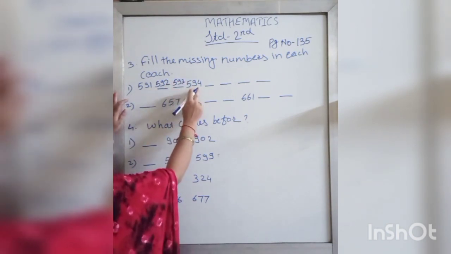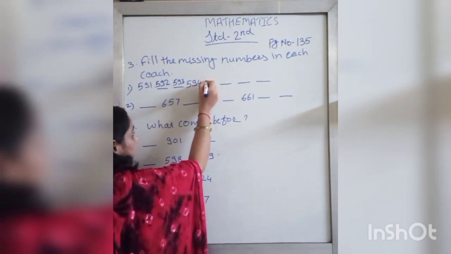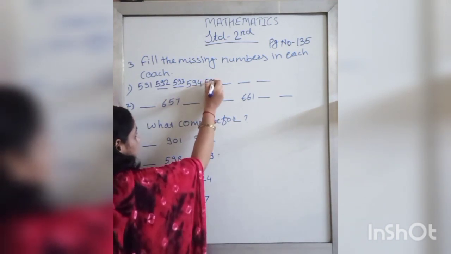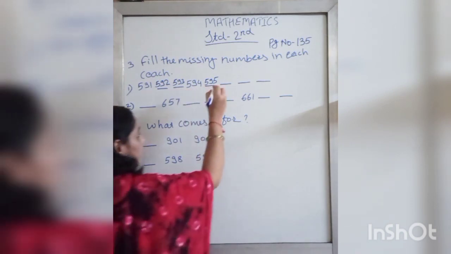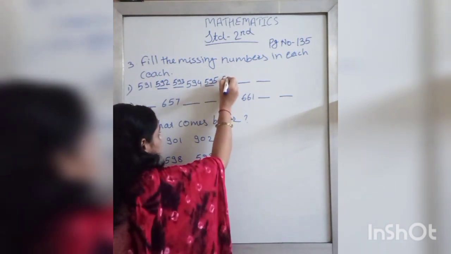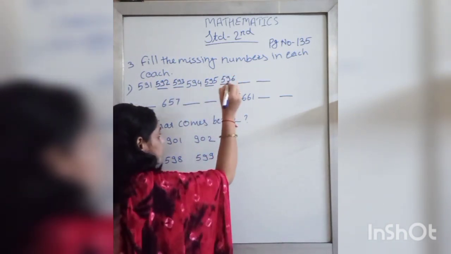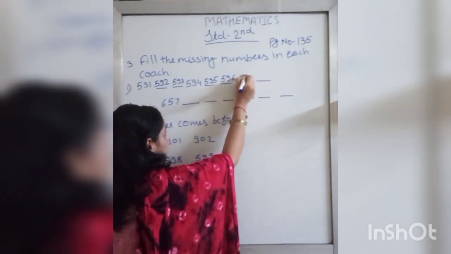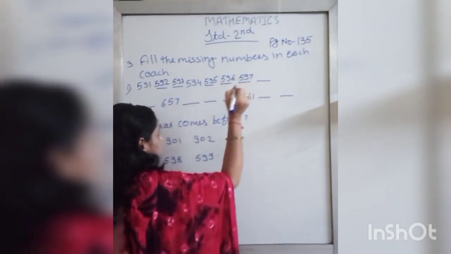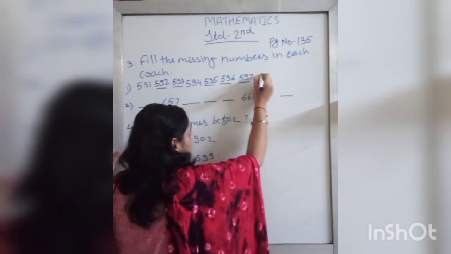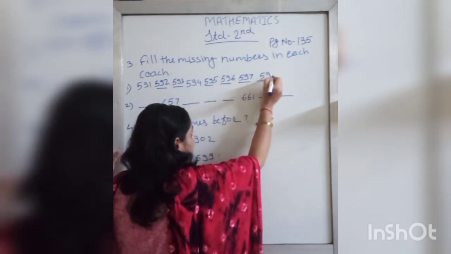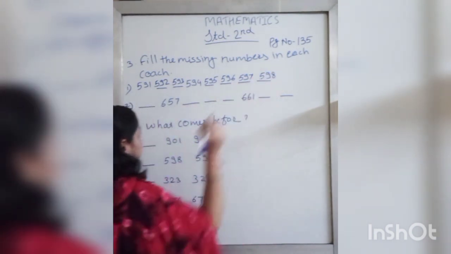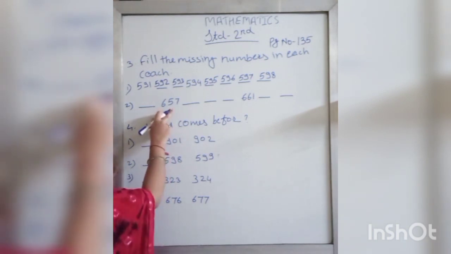Then 594. Then 595. Then 596. Then 597. And after that 598.